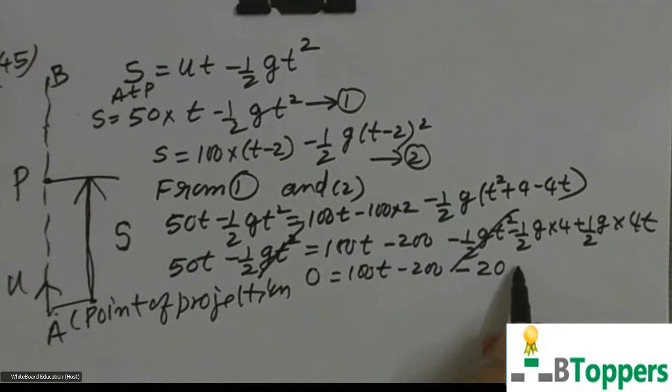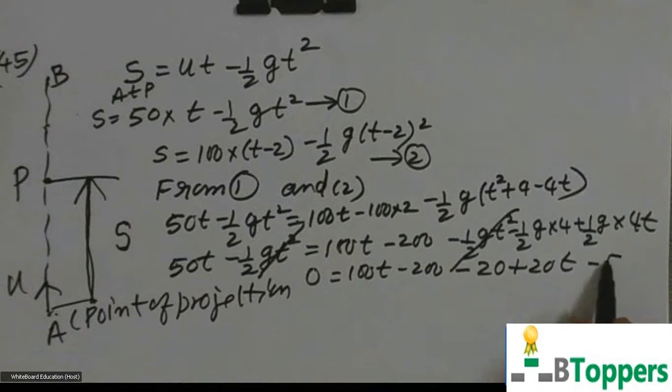This will be 20. Again here 2g you will get, that means 20 into T. Take that 50T to the right side, minus 50T.